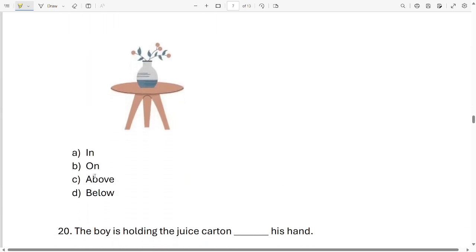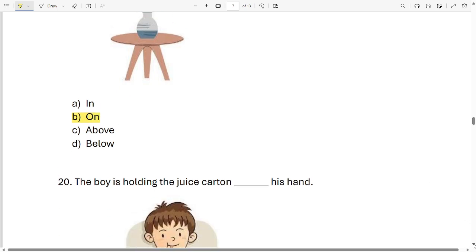Now tell me, the vase is in the table, the vase is on the table, the vase is above the table, the vase is below the table. Where is the vase? Which option is correct? Look at the option carefully. It is on. The vase is on the table.